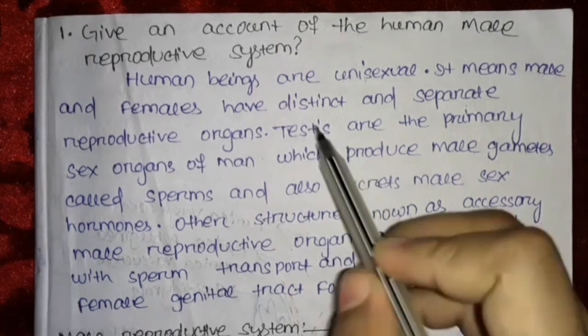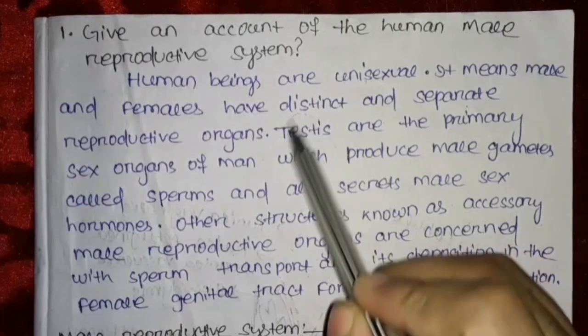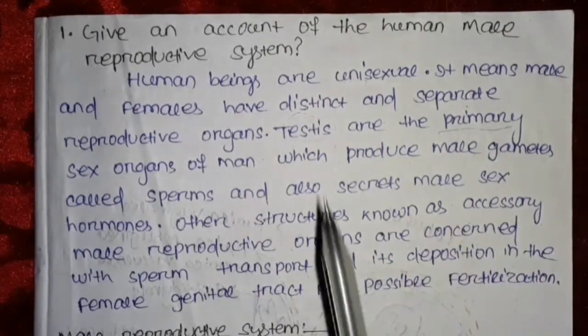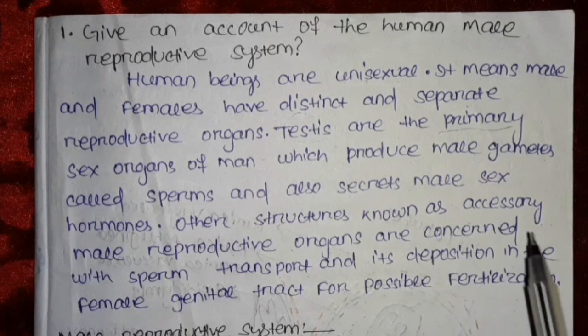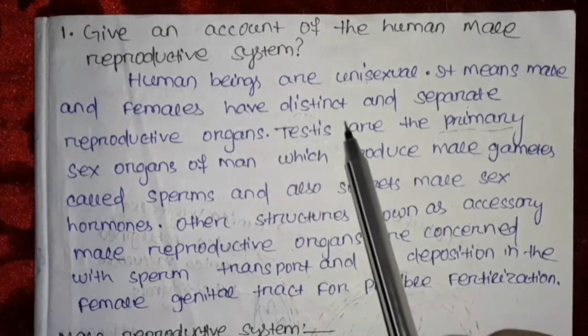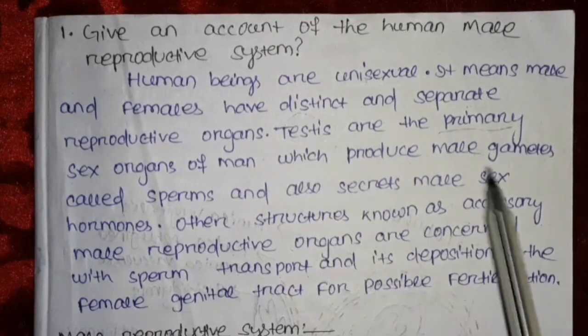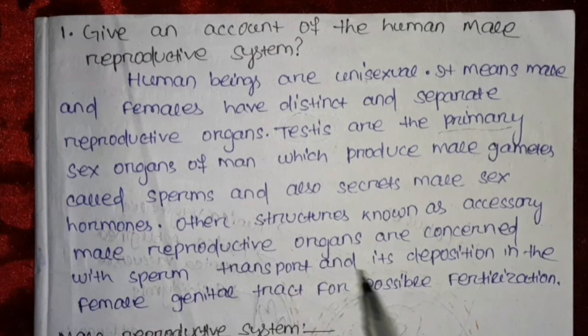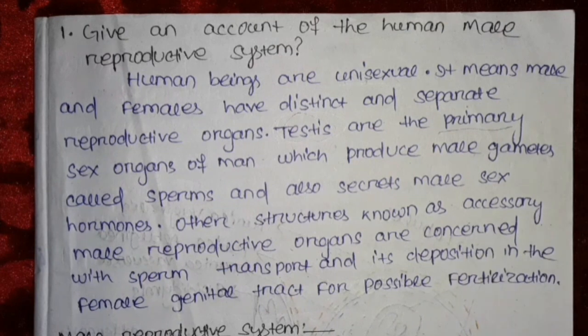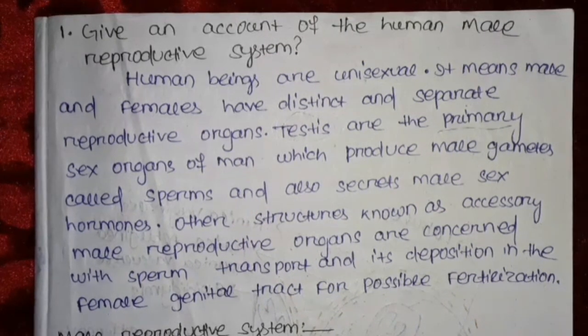In the male, the testis is the primary sex organ, and in the female, the ovary is the primary sex organ. The testis produces the male gametes called sperms, and the ovary produces the female gametes called ova or egg cells.